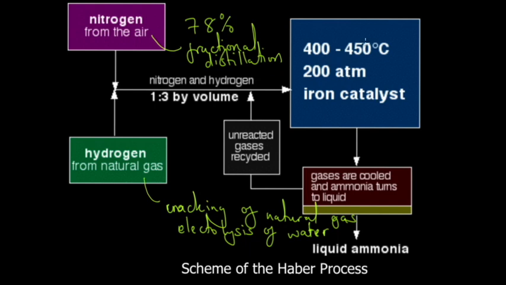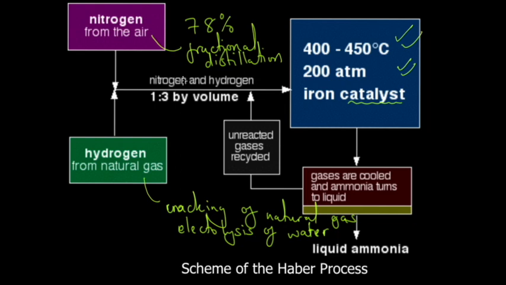So the conditions for the Haber process: you need a temperature of 400 to 450 degrees Celsius. You also need 200 atmospheres. This is considered a high temperature, and there's a reason for this. You also need an iron catalyst. Also, just look up the difference between a catalyst and an enzyme. They basically do the same things, but they're different somehow. I want you to look up the difference and put it in the comment section.